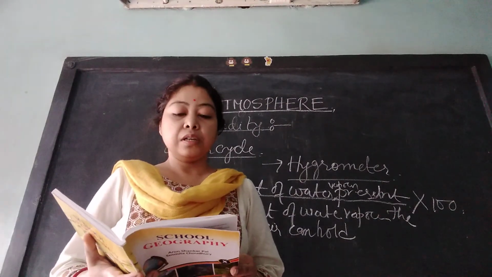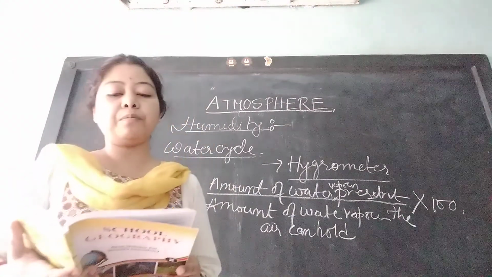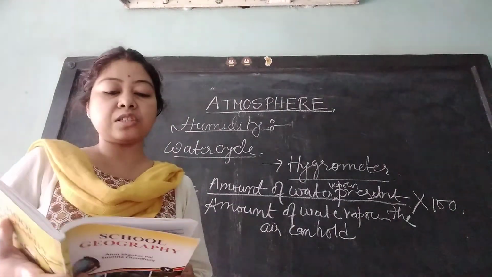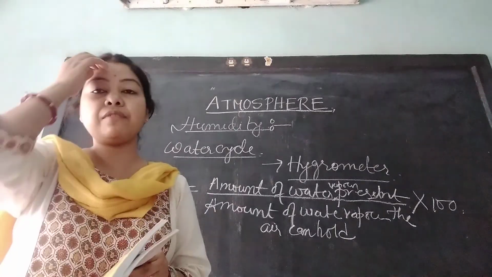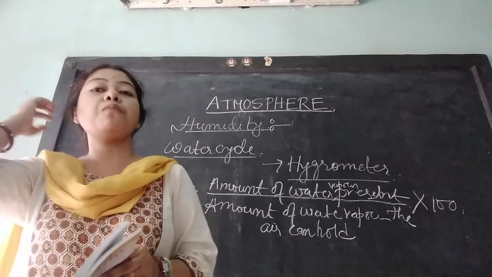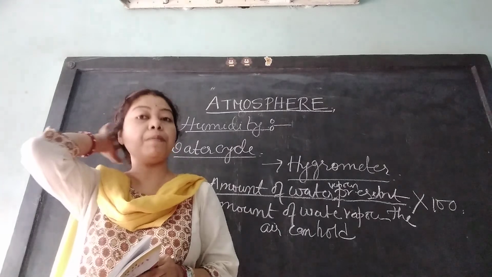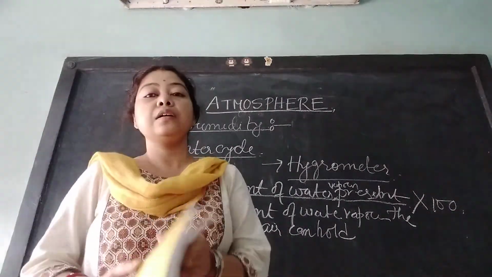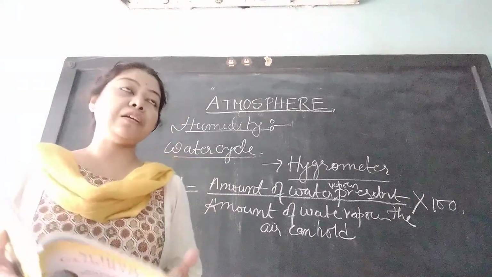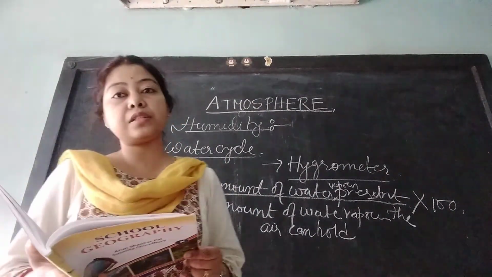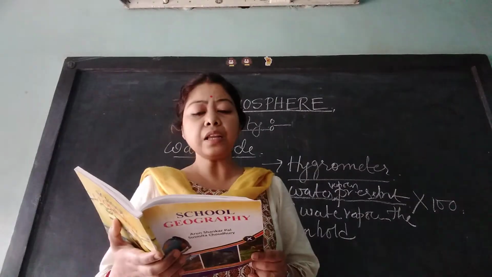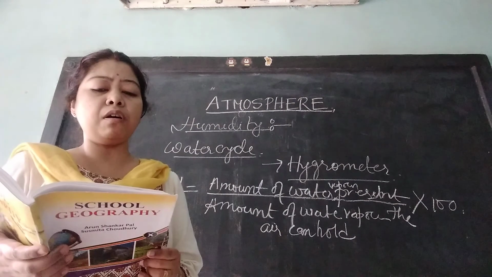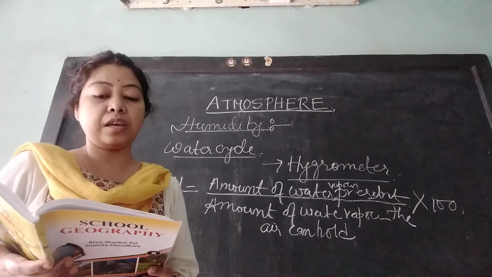Now smog. Smog is a kind of air pollution originally named from the mixture of smoke plus fog. So smog is very important. What is smog? Smog is a mixture of smoke plus fog, that is fog mixed with the smoke coming from factories, vehicles or industries. It is usually caused by burning of large amounts of coal or by vehicular emissions.